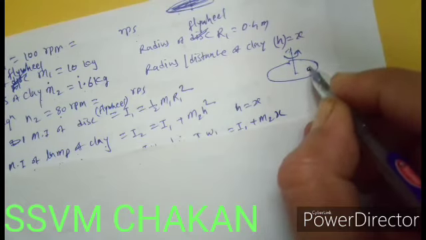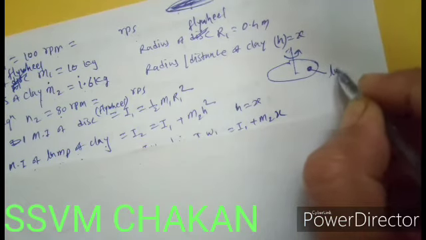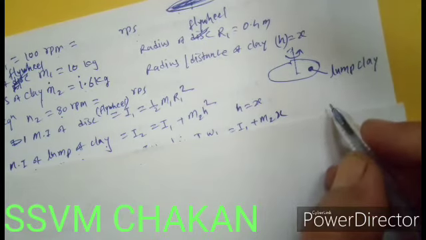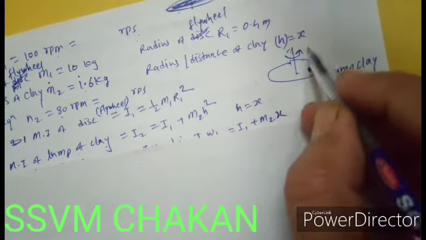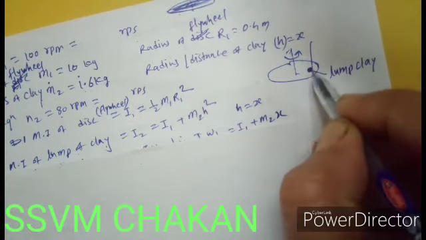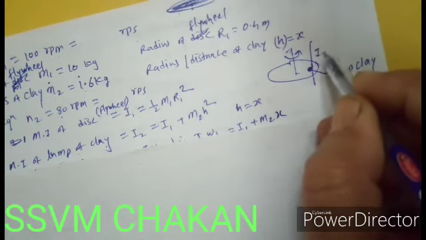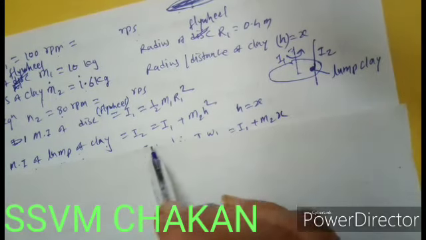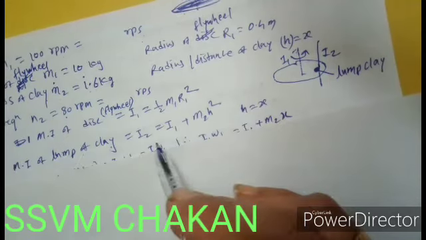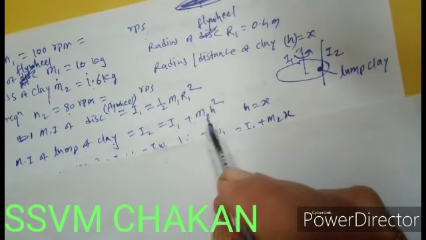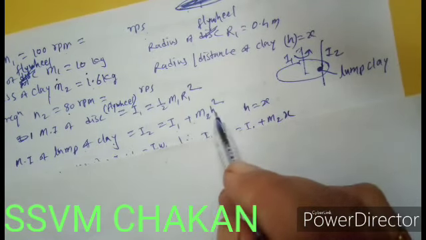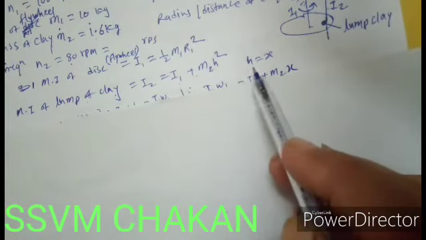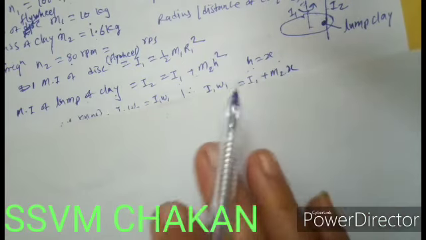Now here is a clay, it is a lump of clay. This is also rotating, this is its axis, it is I2. This I1 and I2 are parallel to each other. Again we use the theorem of parallel axis. So I2 is equal to I1 plus m2 h square, where h is the distance between the two axes, and the distance between the two axes is given as x.